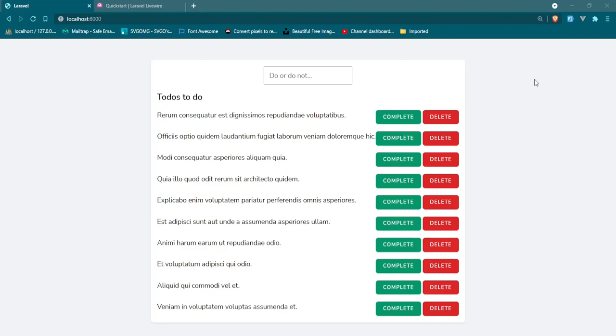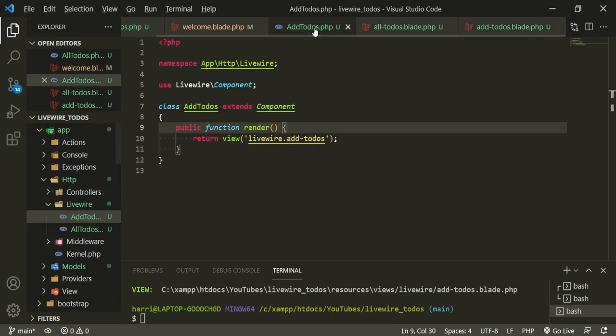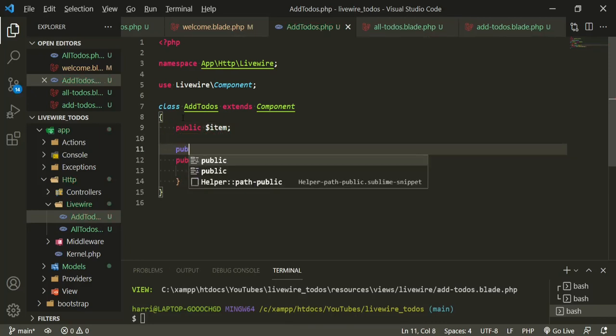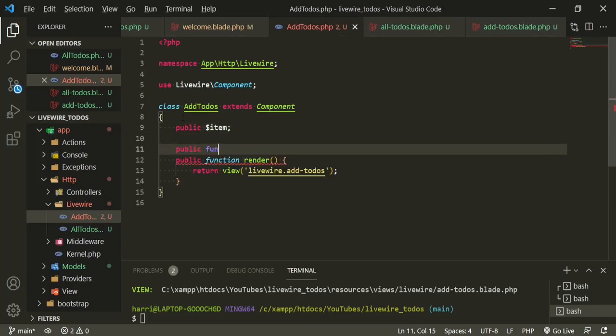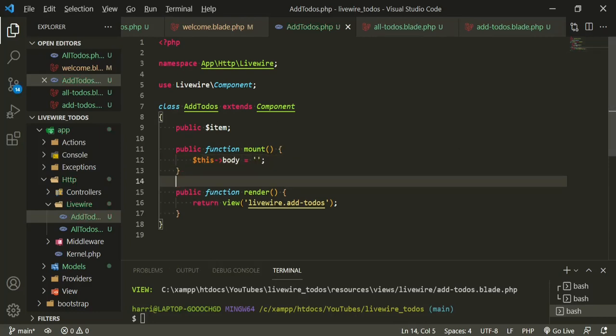Okay, so this is where things will get a little bit hairy. We want to add our to-dos to this list right here. So how we would do that, first, let's go to the add to-dos component, and we need a public property, and we'll call it item. And then we need our mounting function, public function mount, and then we'll say this body equals an empty string. And we don't need to bring this into the render method. We just need to make sure that we have the mount function set up with that body.